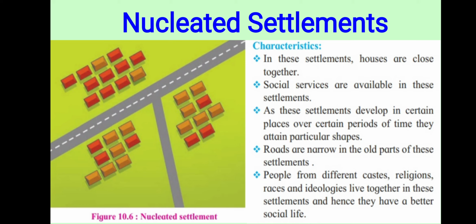In that area, due to different factors, people from different castes, religions, races and ideologies come and live together. Due to this, they have a good social life. In the village, in the padas, the other type of settlement, they have more land in their hands, so they make the houses far away from each other.